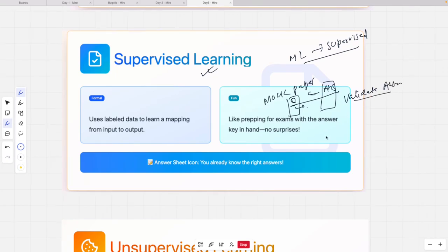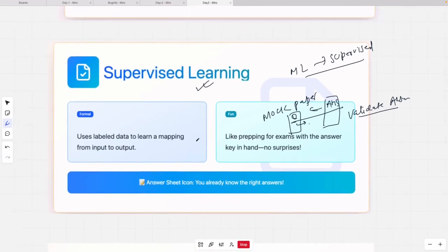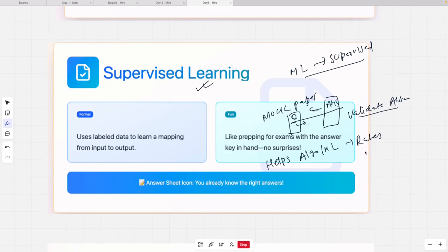Now, if you understand this process, you know this is very good for learning, because any doubt you have, you can go and validate it and get it clarified. So here, it helps the algorithm or machine learning a lot to extract the rules. It's very good for learning, guys.